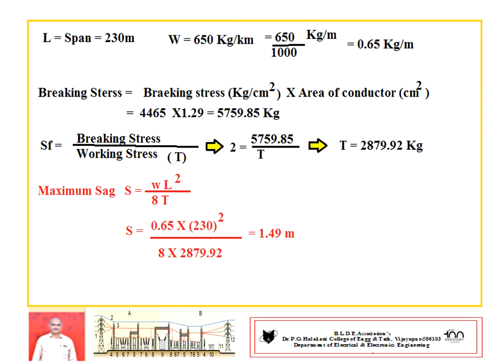It is already a known fact, safety factor equals breaking stress divided by working stress. So let T be the working stress. The factor of safety is 2. It is possible to obtain T as 2879.9 kg. After knowing this T value, go for maximum sag. S equals WL square divided by 8T. So we are going to get 1.49 meters. Practice.